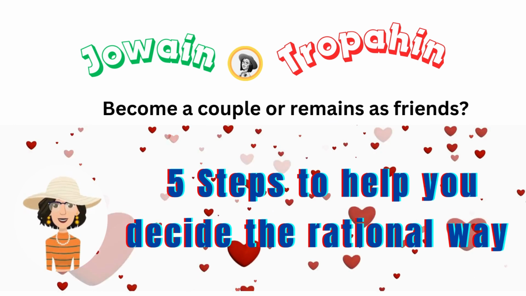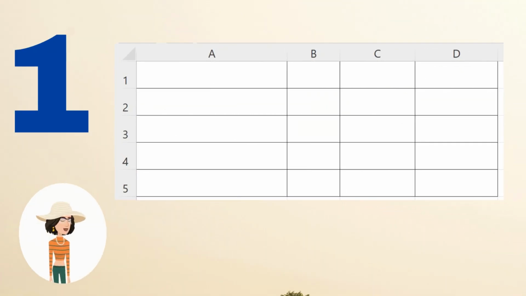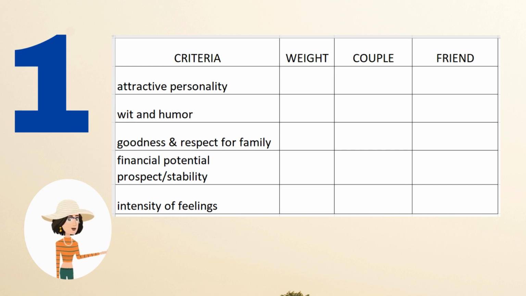Can't decide? Here's 5 steps to help you decide the rational way. Step number 1. Draw a table with 4 columns and at least 5 rows. On the first row, write the headings: criteria, weight, couple, and friend.